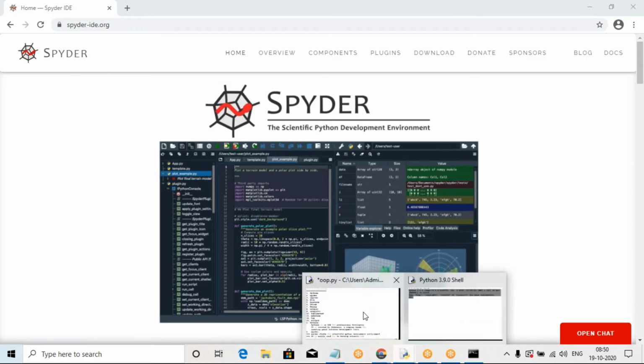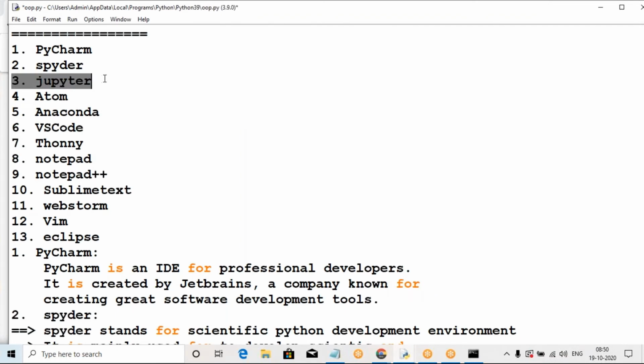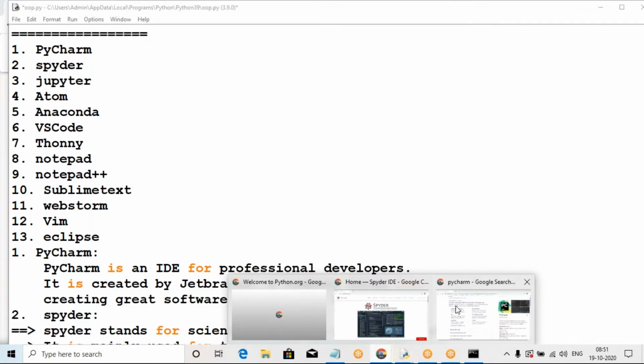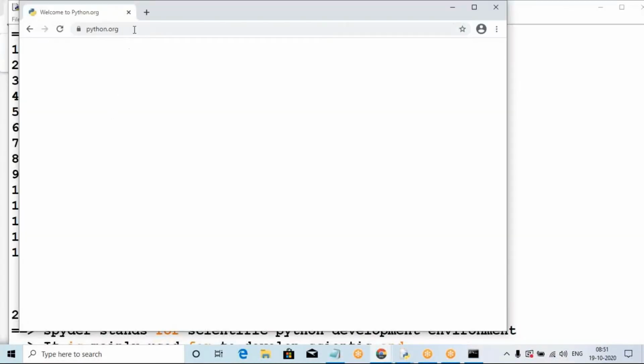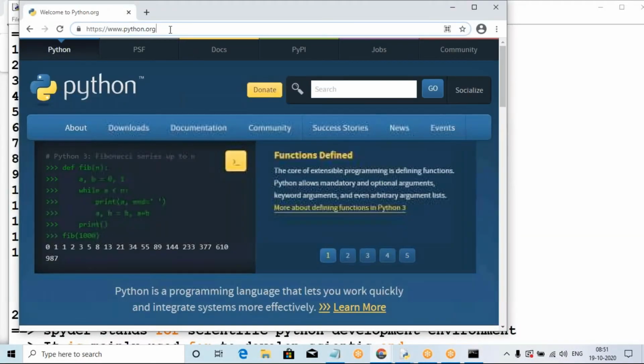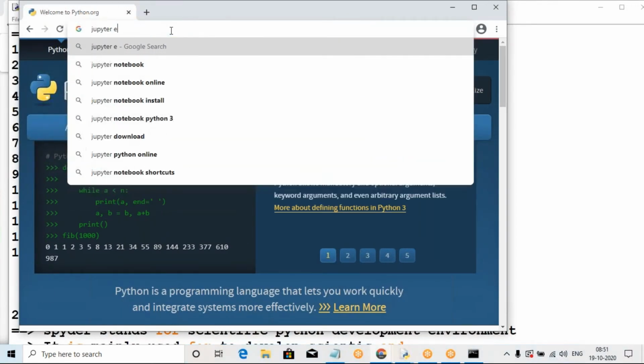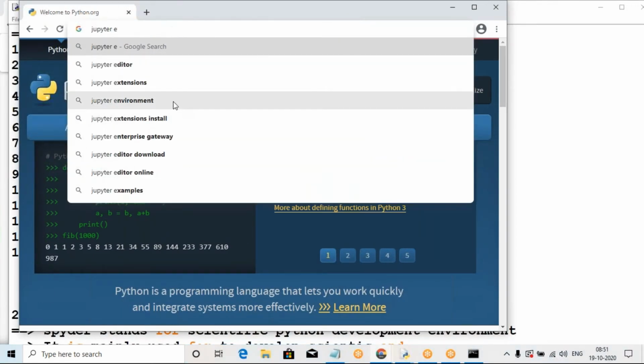Another one is Jupyter. It is very easy to develop in the Jupyter Notebook also. You can pip install Jupyter directly or download it; there are both two ways. Wait for 1 minute. Okay, the Jupyter environment, the Jupyter notebook.